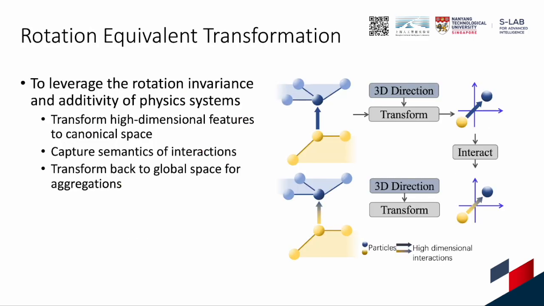To increase the robustness of our method, we leverage the rotation invariance and additivity of physics systems and propose the rotation equivalent transformation. The key idea is to eliminate the rotation effects and enable the model to learn stable semantics of interactions. To achieve this, we rotate the high-dimensional features of interactions in hidden space to capture the semantics, and transform the learned interactions back to the global space for further aggregations.